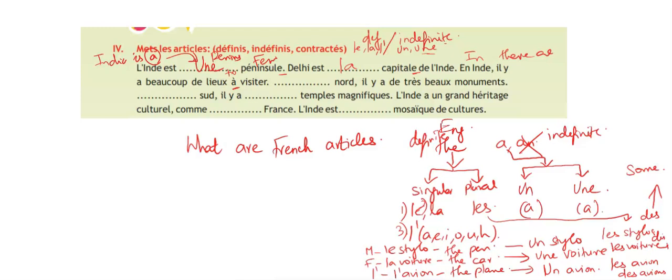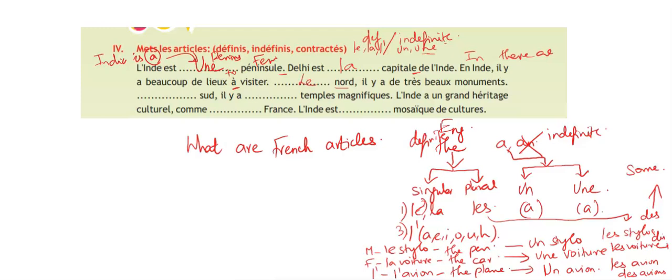In the next sentence: Visite... Dans le nord, il y a des monuments. In the north. In English we say "in the north," but it is not necessary in French, so we can start with le nord.